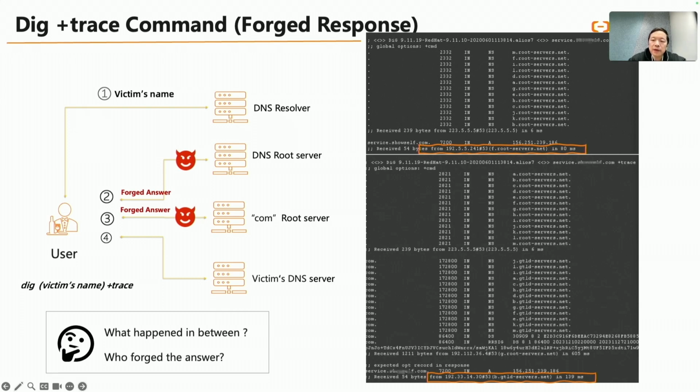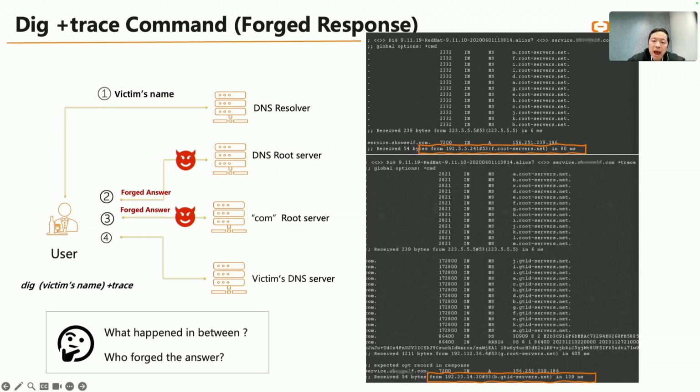We tested different domains to observe the interception behavior, and we discovered that the DNS interceptions were specifically targeting certain victim domains. However, we still face significant debugging challenges. What happens in between? Who forged the answers?